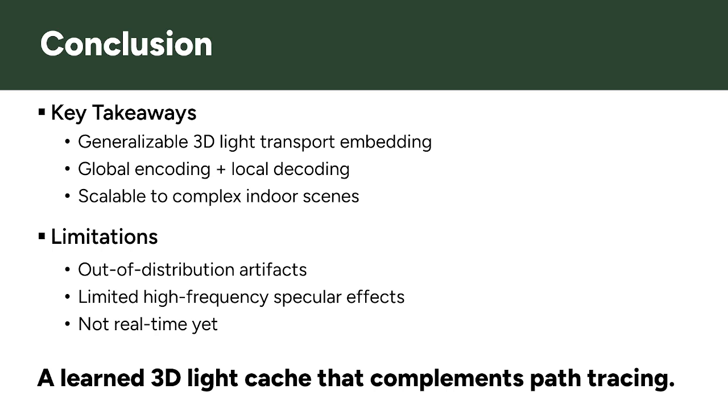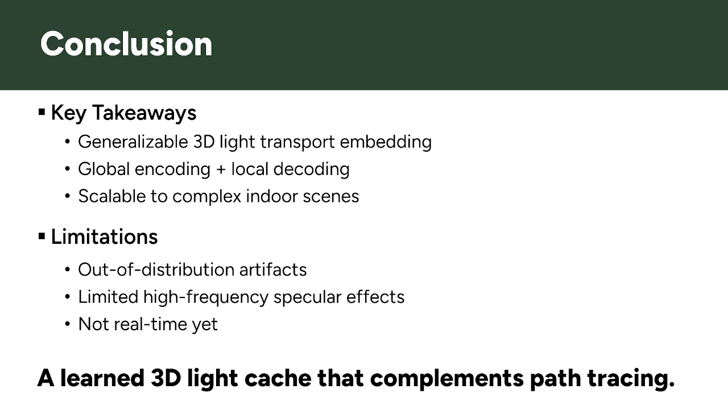So to conclude, this paper introduces a generalizable 3D representation for learning global light transport. The key idea is to separate the problem into global encoding and local decoding, which makes the method scalable to much more complex scenes. However, there are still several limitations.